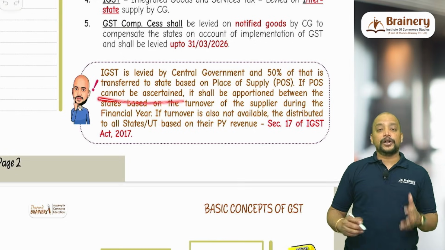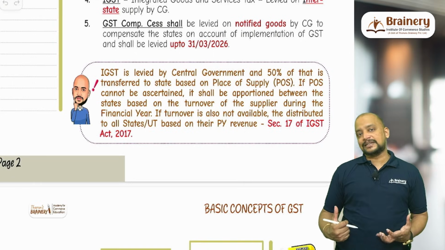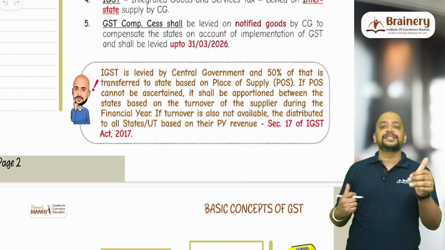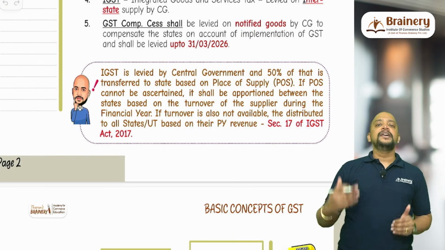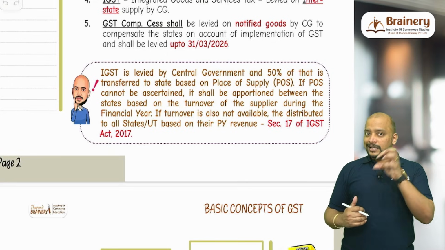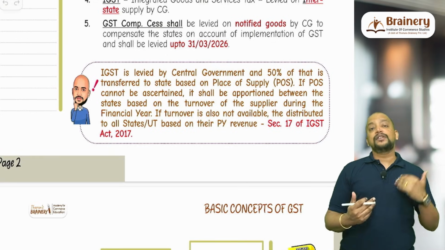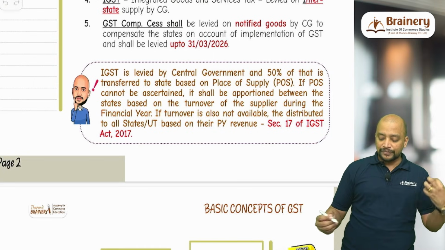If place of supply cannot be ascertained. Why could place of supply not be ascertained? Maybe because it is a deemed interstate supply, like supply to SEZ. Even though the SEZ is in the same state, it will be deemed interstate supply. Due to that reason, for place of supply we will mention other territory or foreign territory. So in that case, the place of supply is not ascertainable. Then what will happen? It shall be apportioned between the states based on the turnover of the supplier